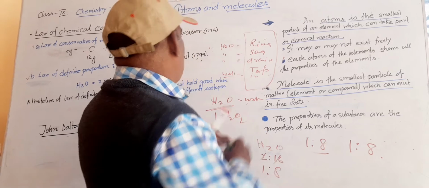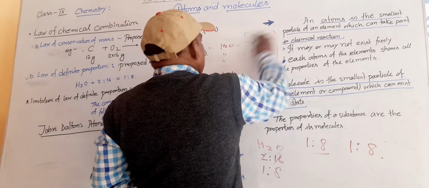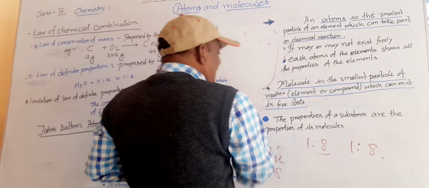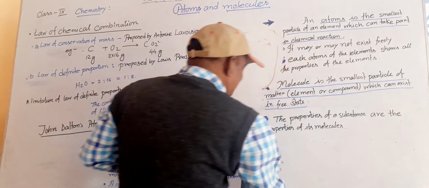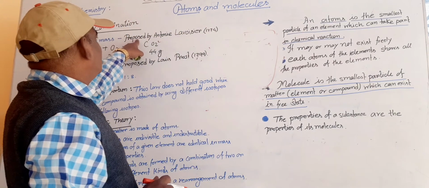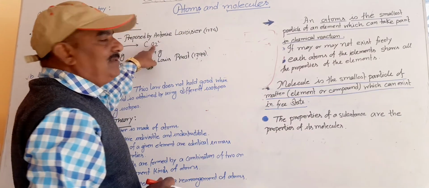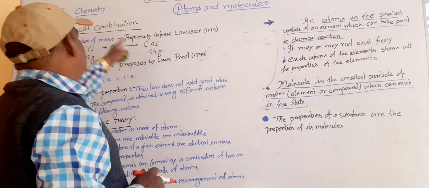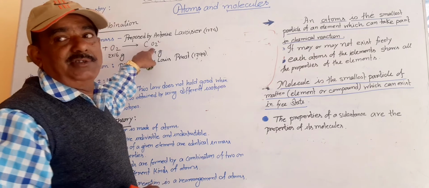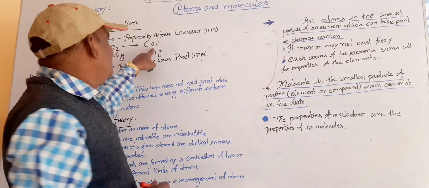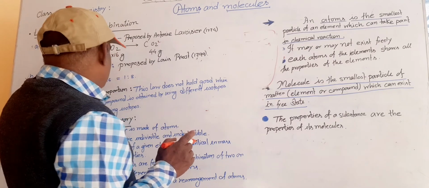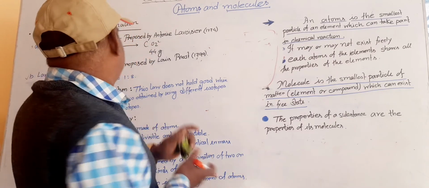By these two laws, Dalton observed one thing. What did he observe first? By these two processes I discussed, first: atoms cannot be divided or created. If atoms could be created or divided, then the reactant and product mass should be different. But it is not different. That means the first point of Dalton's theory is that atoms cannot be created and cannot be destroyed.